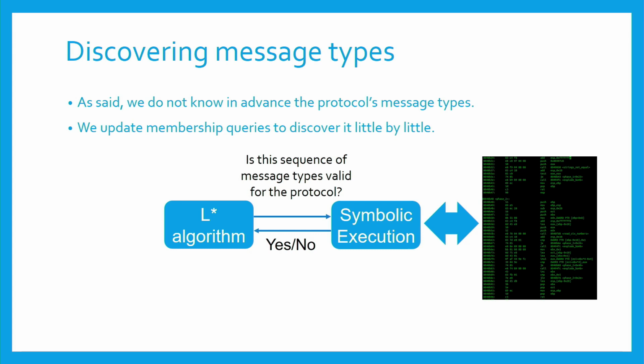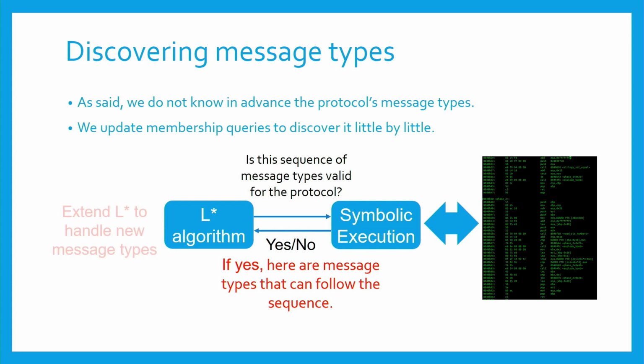Let's see how we do that. And we also extend the L-star algorithm a bit in order to handle accumulating the alphabet or the message types while the method runs, so that the alphabet is empty initially and it grows as the algorithm runs.